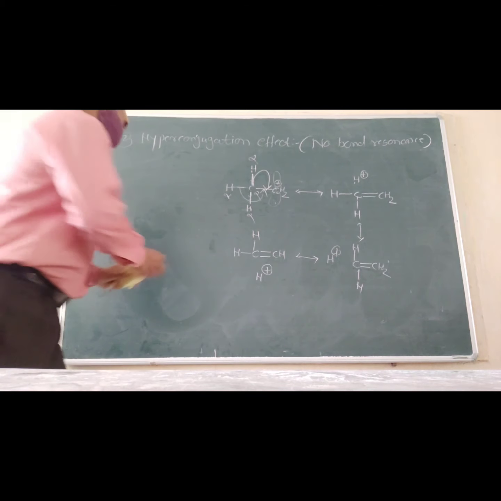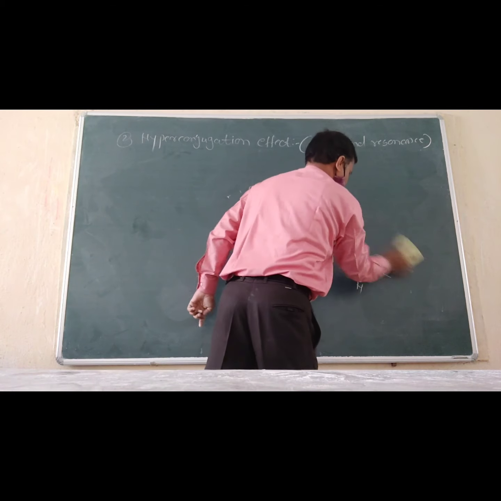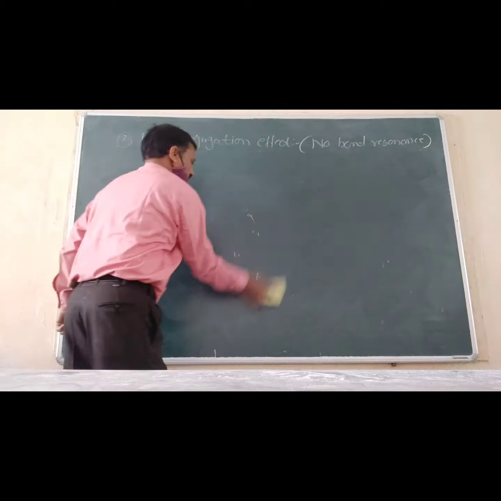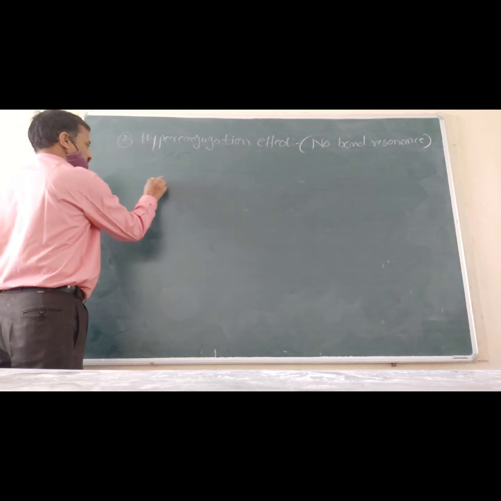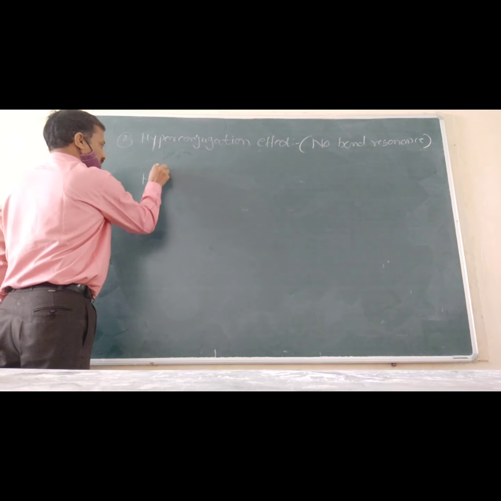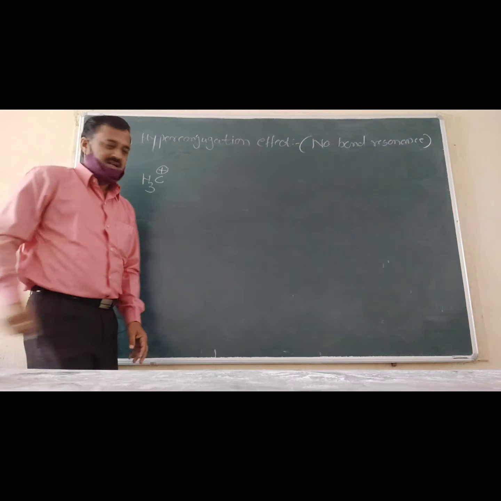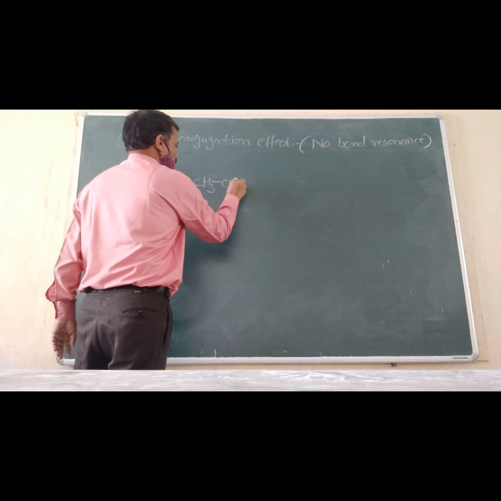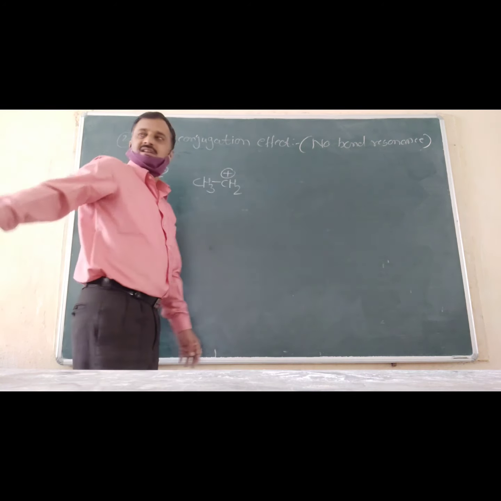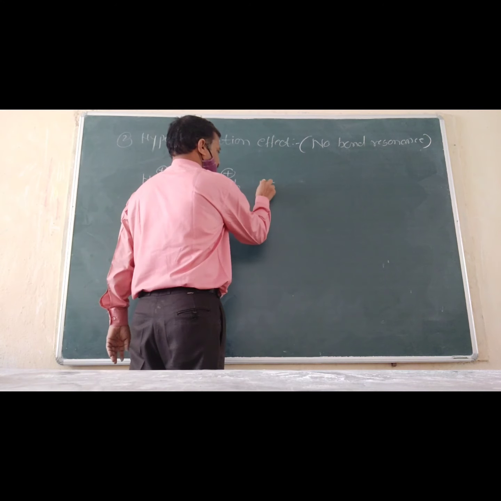Okay, tell me in this alkyl substituted carbocation, which is more stable and which is less stable? See, CH3. What is the name of this carbocation? Methyl carbocation. CH3, CH2, ethyl carbocation.